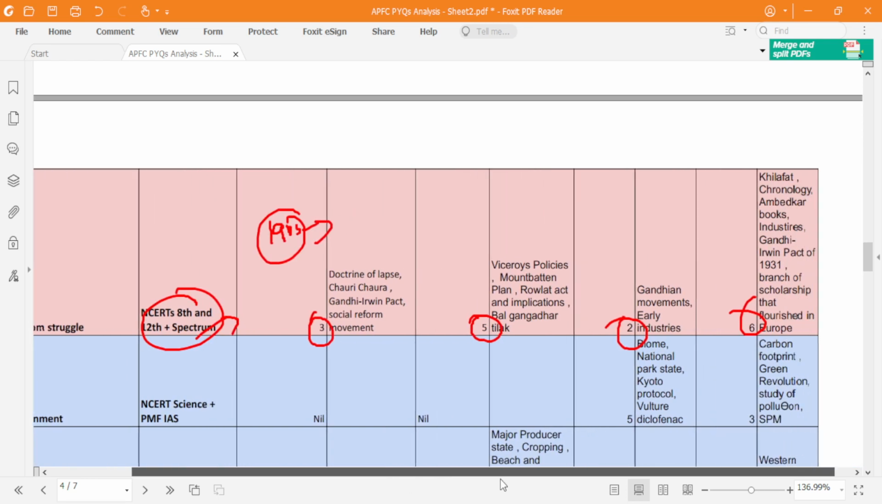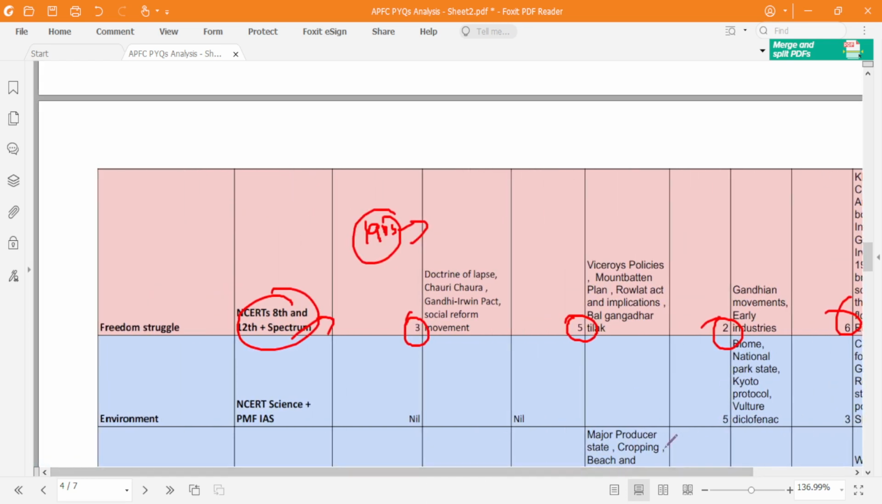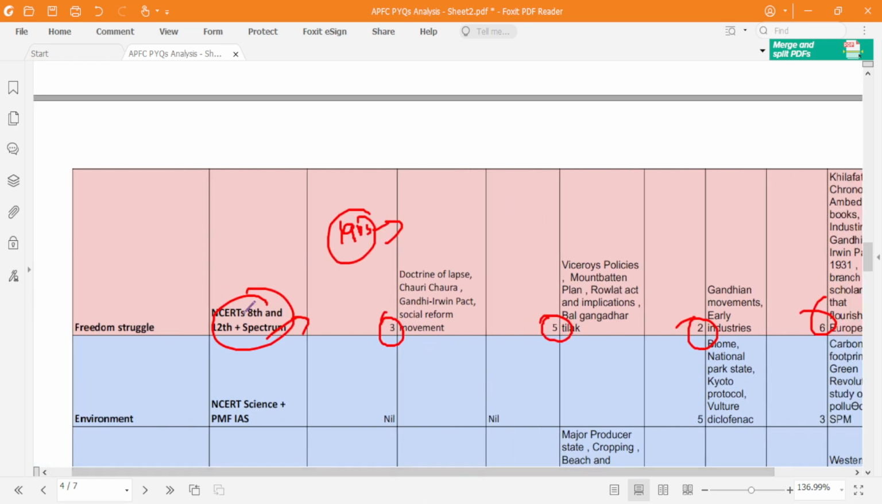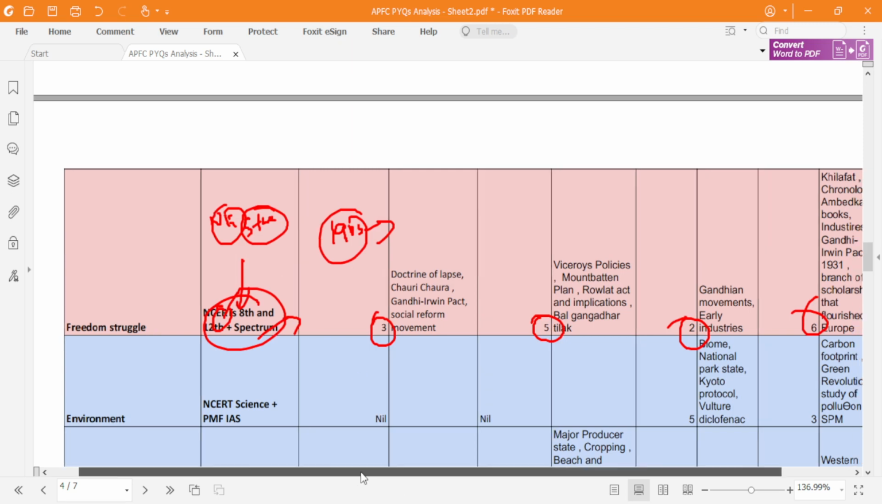Okay. Next, coming to polity. See, why I'm basically giving NCERTs here is that I have seen questions directly picked from NCERTs. For example, Stridhan, that is given in the NCERT book, right? Like this, there are a lot of terminologies that are directly picked from NCERTs, so you have to read NCERTs.